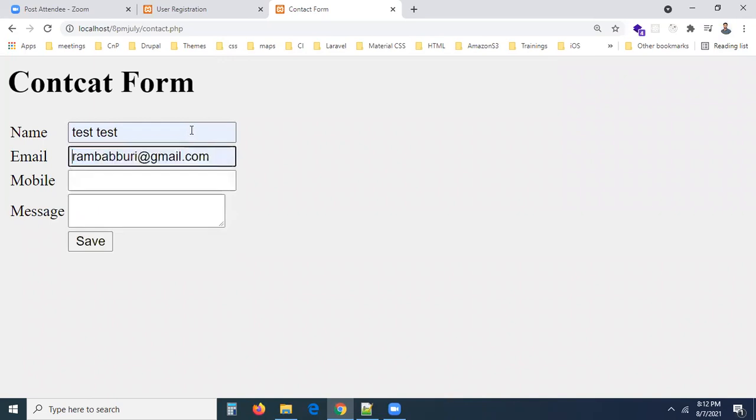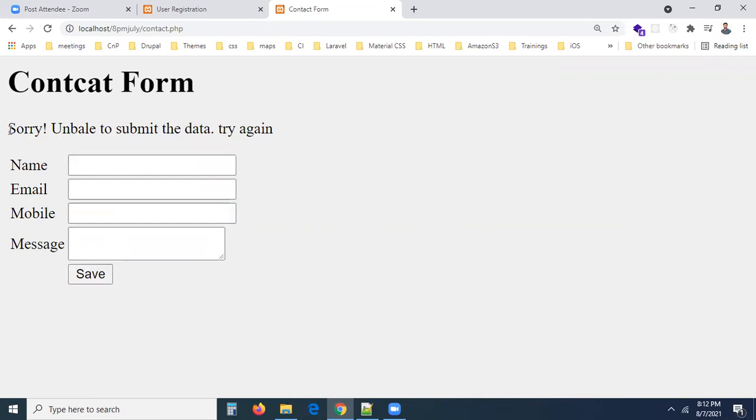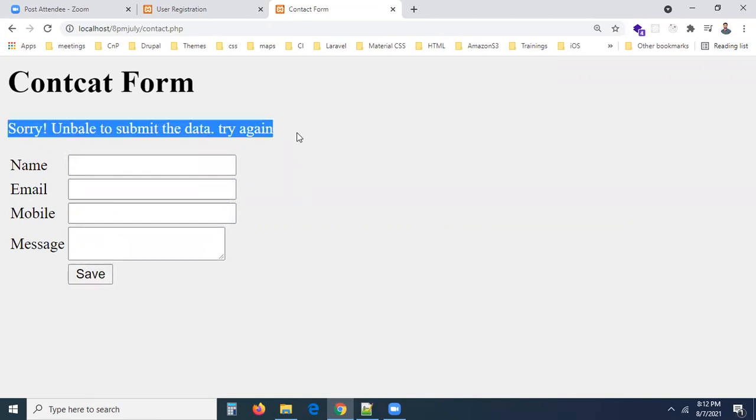Okay. Now you can see I'm going to take a test and a test something like this. I'm taking an apostrophe, double quote, whatever you want, you can take it. Now you can see I'm trying to add some information, and if you submit, you are getting the else block. Why are you getting the else block? Because it is not inserting the record in the DB. So if you pass a single quote and double quote, the user may enter a single quote or double quote in the name, and at this point we have to handle them.